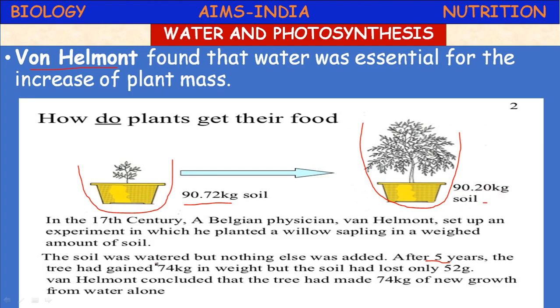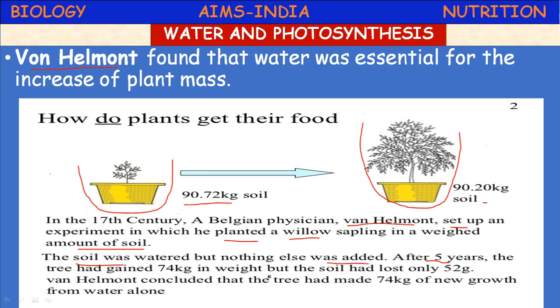In the 17th century, this man Van Helmont conducted the experiment in which he planted a willow plant, a willow sapling, which means a small plant, in a weighed soil. The soil was watered. He added only water, no other supplements.